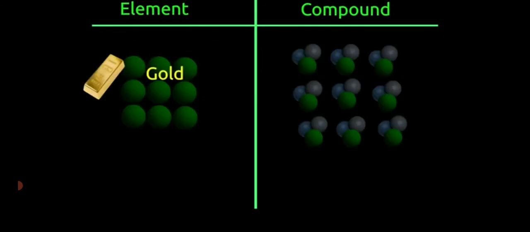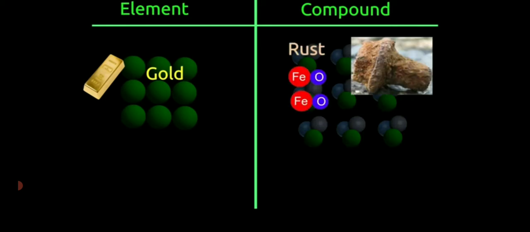Pure gold is an example of an element. It is made of the same type of atoms. All the atoms in gold have the same weight and size. Whereas rust on iron is an example of a compound. It is made of iron and oxygen atoms.